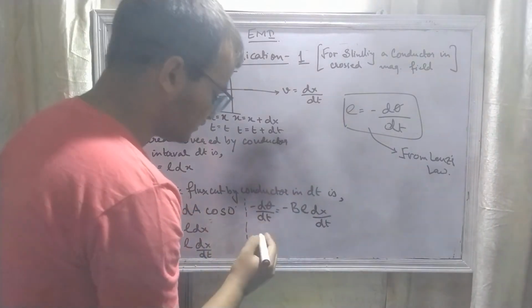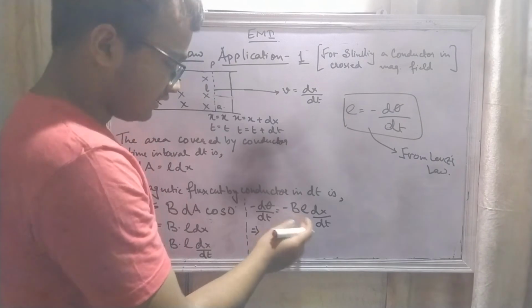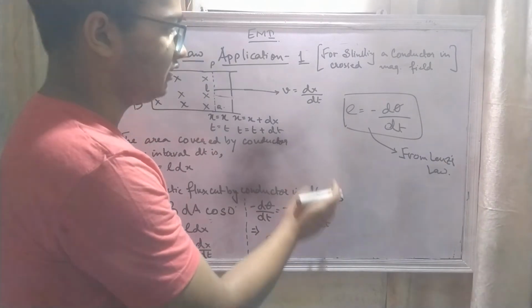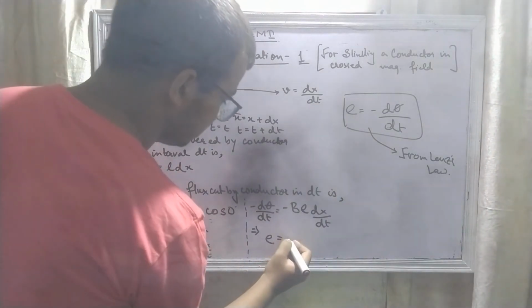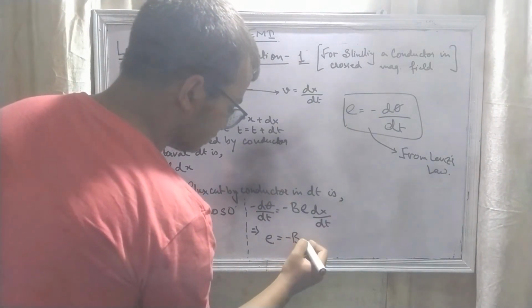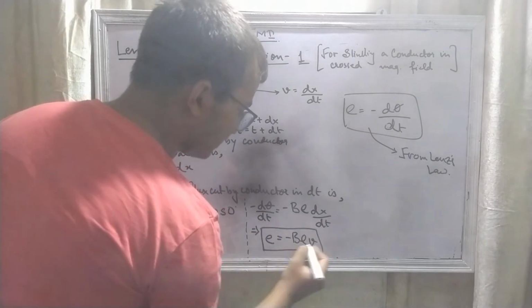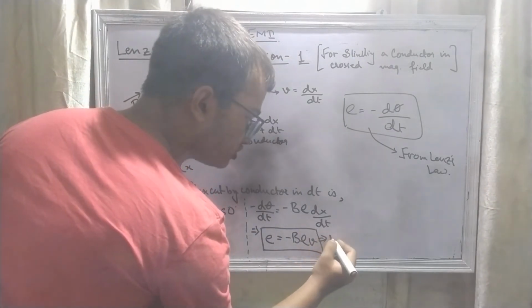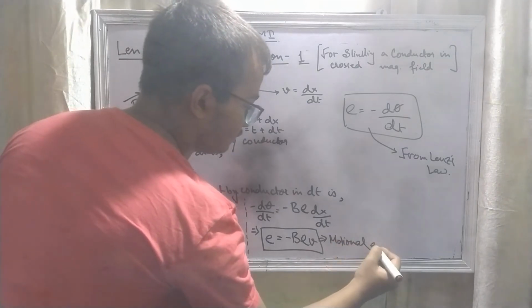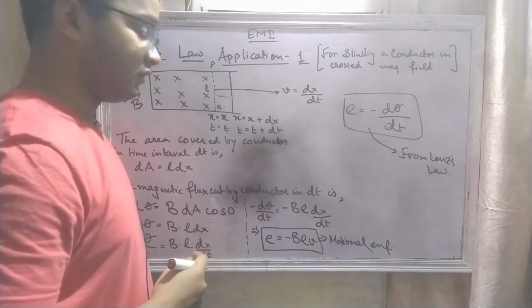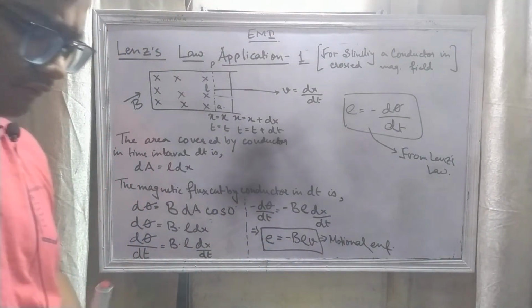So I can write here E equal to, and if you see here we got dx by dt, which is equal to v. So I am replacing dx by dt by v, so it comes minus B L v. So we got the expression, and this is called the motional EMF. We know EMF means electromotive force. So what did we do here?